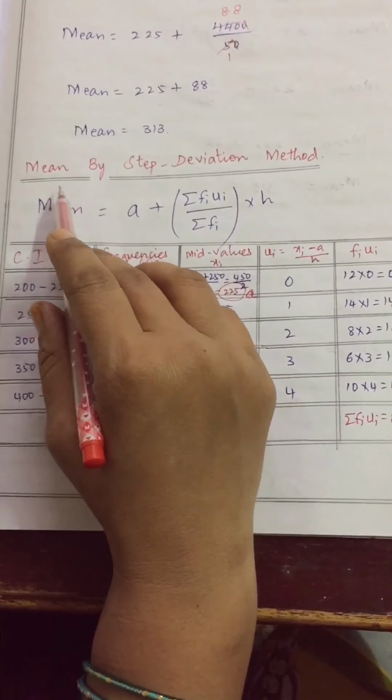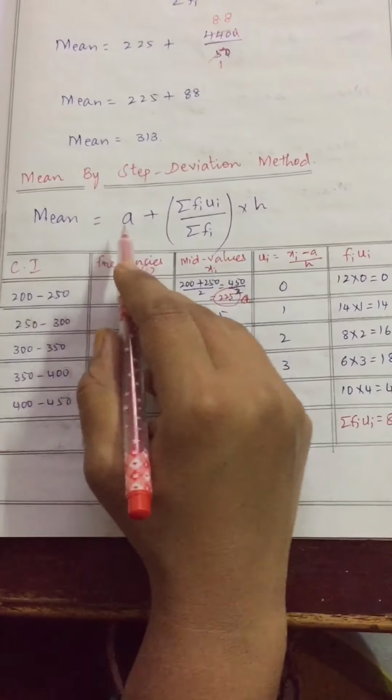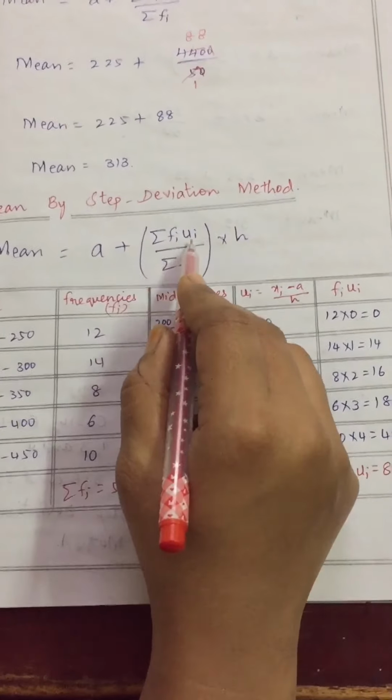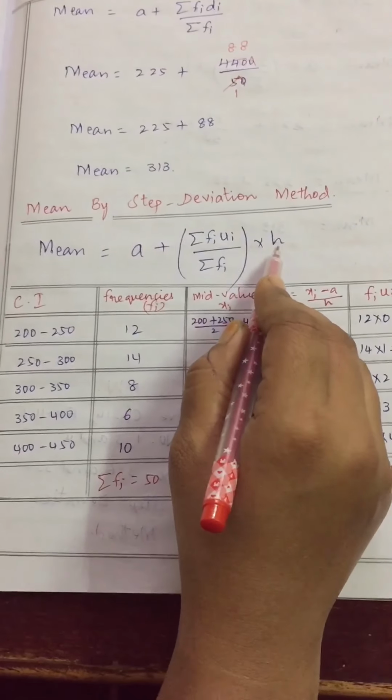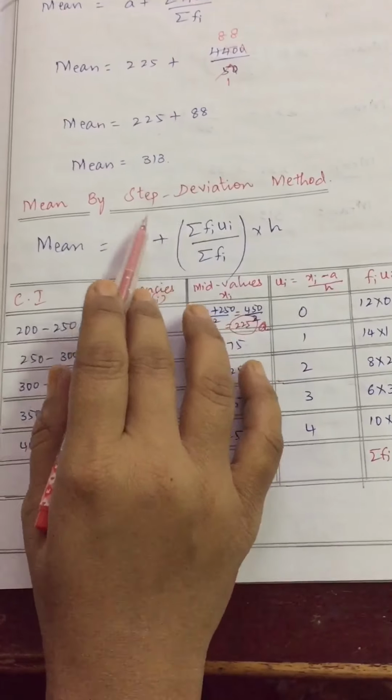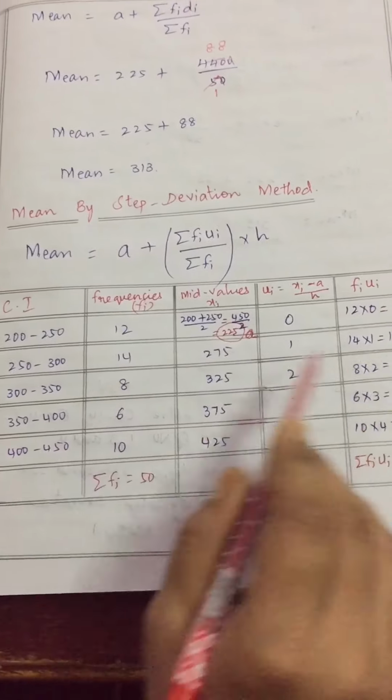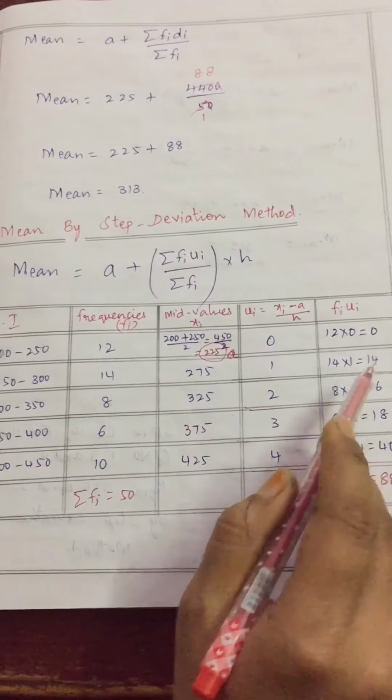Third method, mean by step deviation method, formula is a plus summation fi ui by summation fi into h. Here for the step deviation method we need 5 columns, 1 2 3 4 5. Correct.